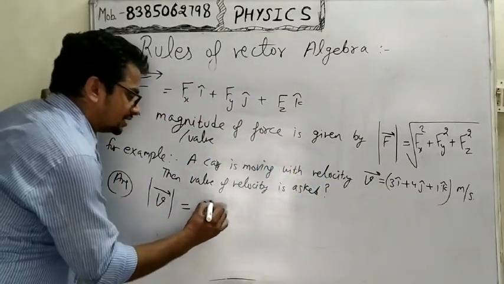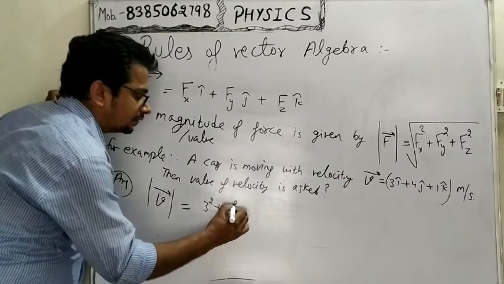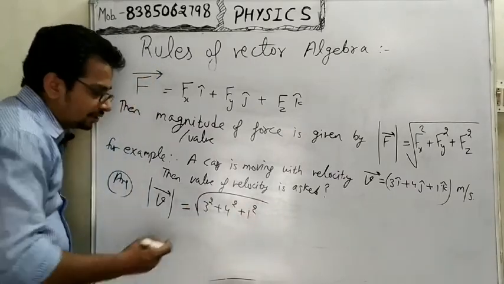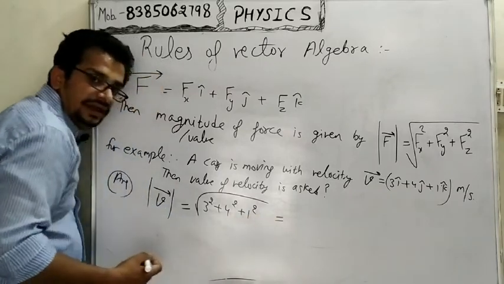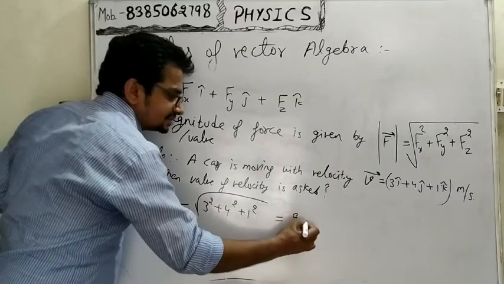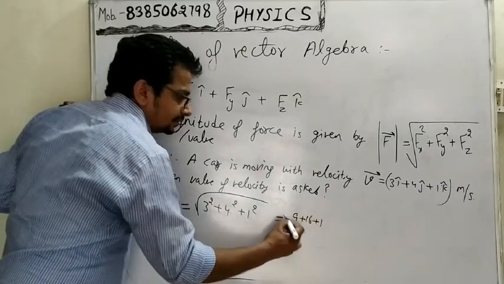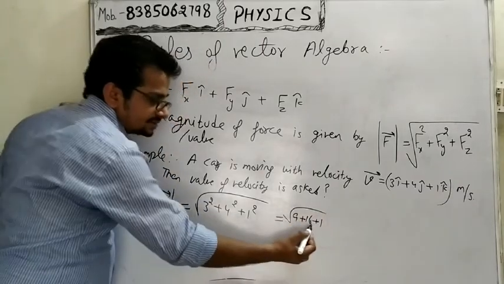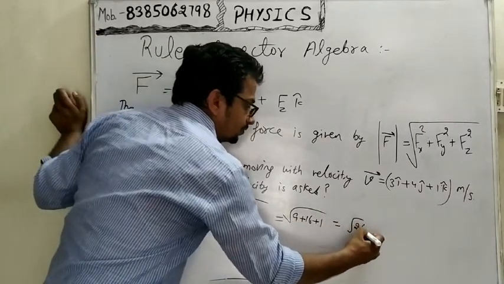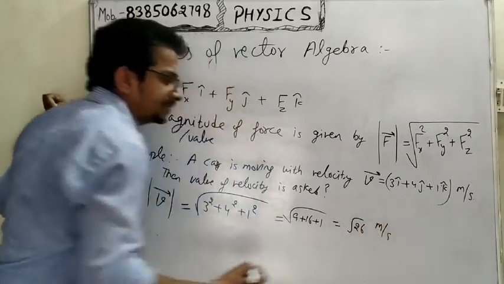So the square of 3, the square of 4 and the square of 1, all under a square root, will be added. Then 9 plus 16 plus 1, 9 plus 16 is 25, plus 1 is 26, so root 26. The unit is meter per second.